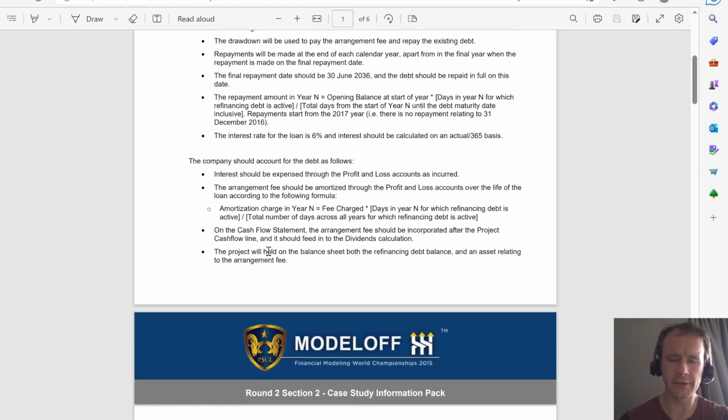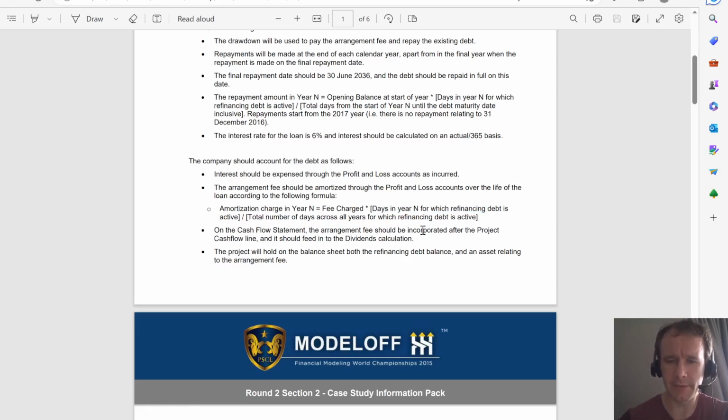And then this is just talking through how it should get accounted for. So interest hits the P&L, as you would expect. The arrangement fee is going to get amortized, so it's going to be held as an asset on the balance sheet and then amortized through the P&L in proportion to the number of days in each year that the debt is active for, again because in the last year it's only active for half a year.